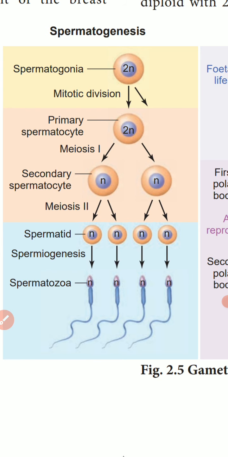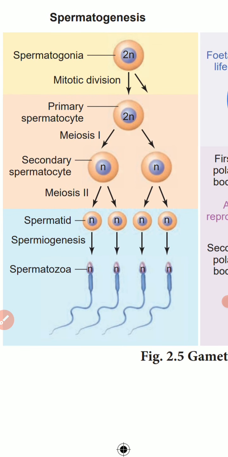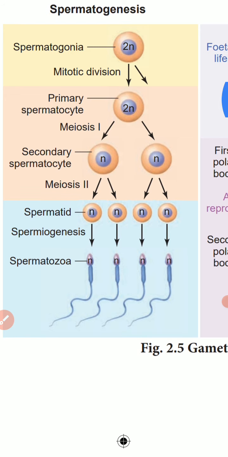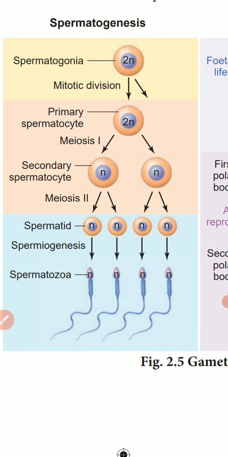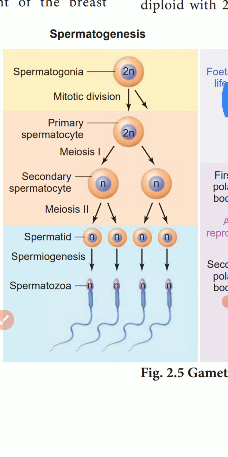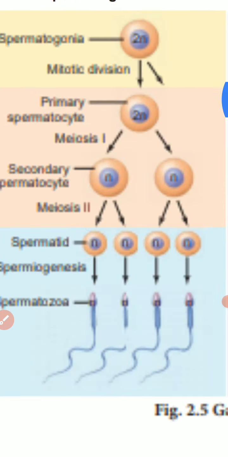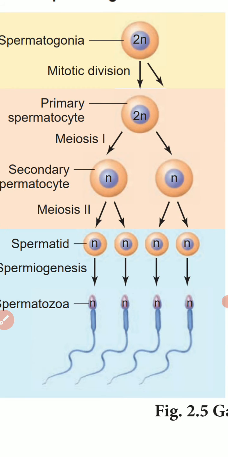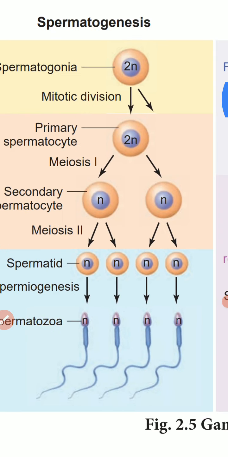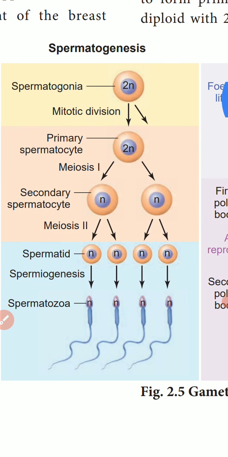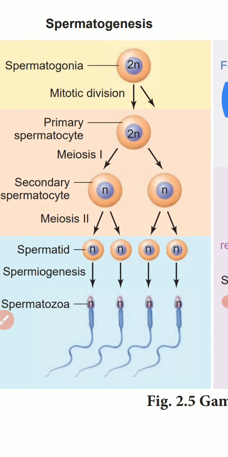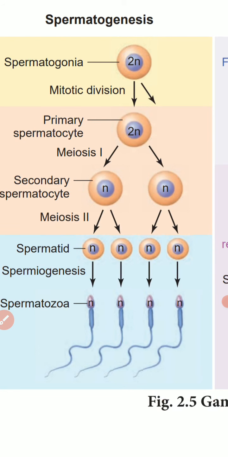There they become modified and enlarged to form primary spermatocytes. The primary spermatocytes are diploid in nature. What is diploid? They have 23 pairs of chromosomes, that is, 46 chromosomes in total.